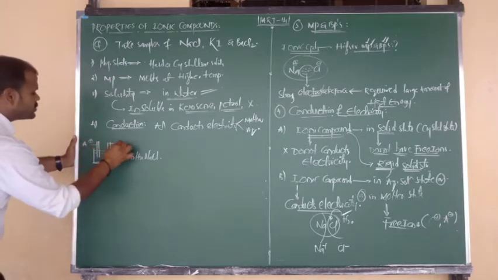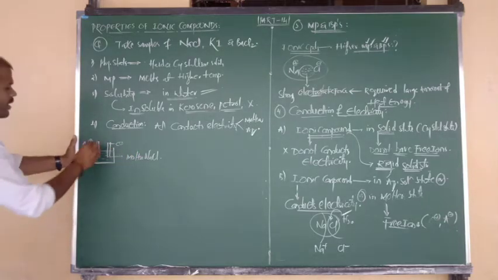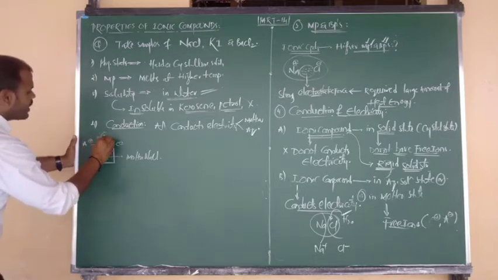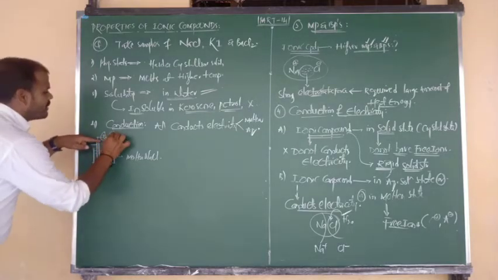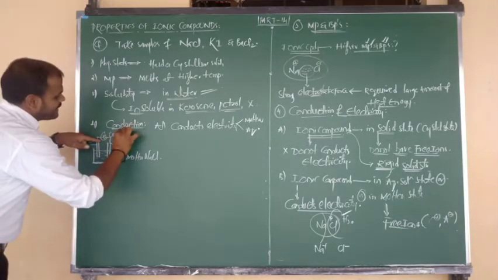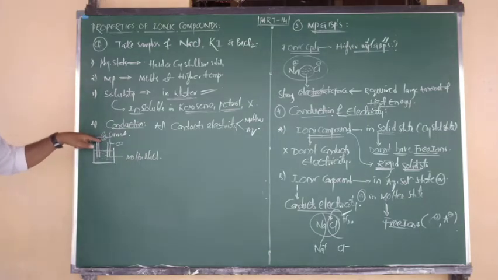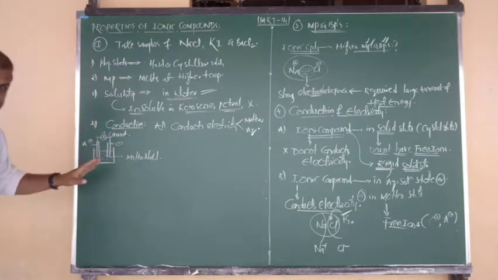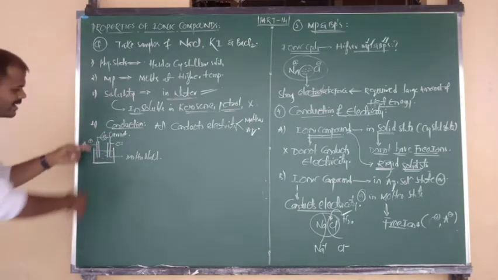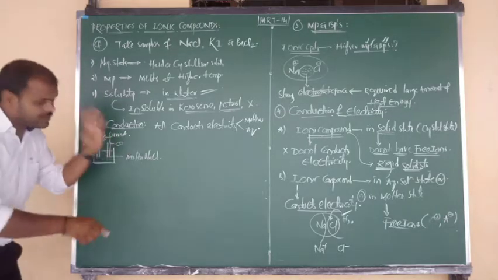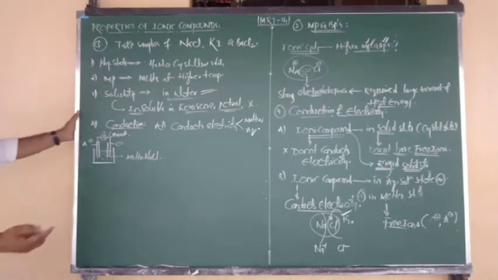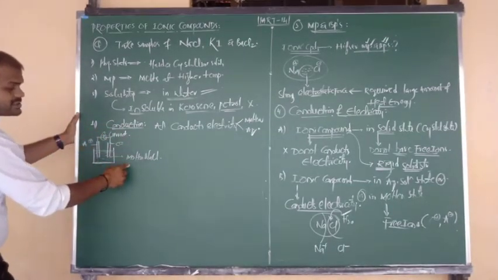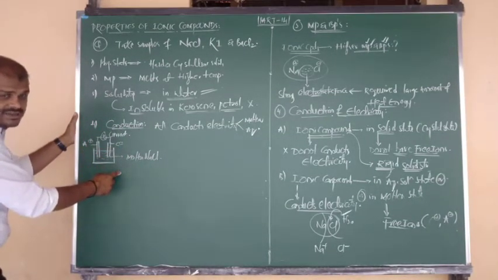Anode sign is positive and cathode sign is negative. The two oppositely charged poles are connected to a battery. Now by using this battery we are passing current. By the use of this battery, we are passing electricity. Electricity passes across the electrodes into the electrolytic solution. What is the electrolytic solution? NaCl.